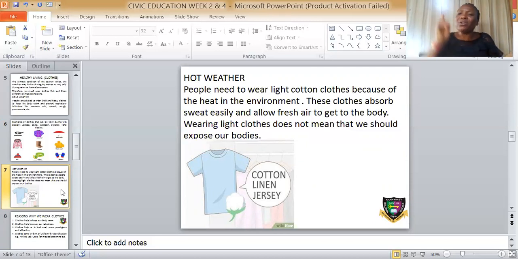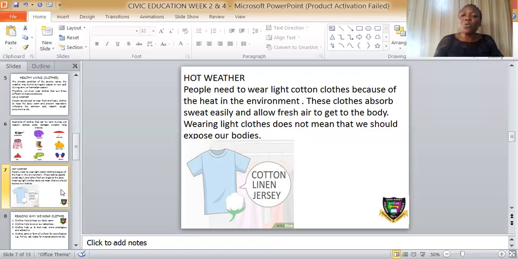You must not expose your body to coldness, and your body must not be under the hotness of the sun when it is hot weather, so that it will not cause another disease, like chickenpox, measles, smallpox, and so on and so forth. So you wear these clothes in order to absorb sweat easily and allow fresh air to get to the body.